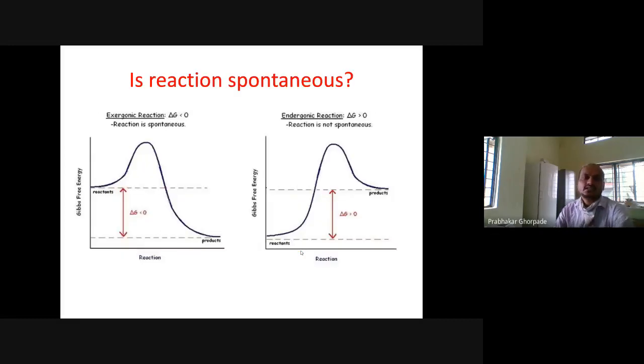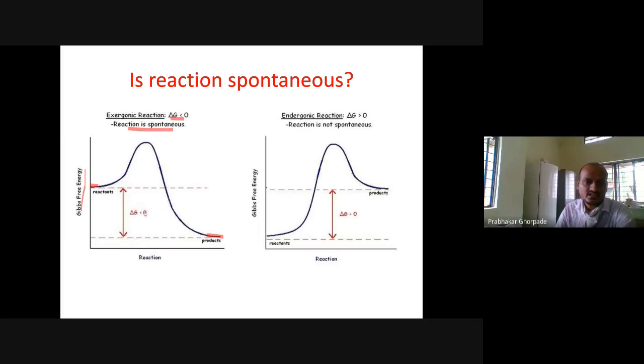How do we determine if a reaction is spontaneous? We take the Gibbs free energy of the reactant, which comes here, and measure the Gibbs free energy of the product, which comes here. If the reaction progresses, the curve goes like this. This is an exergonic reaction where delta G is less than 0, so this reaction is spontaneous.